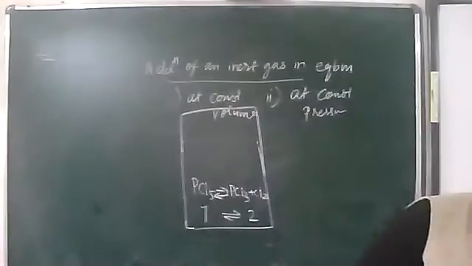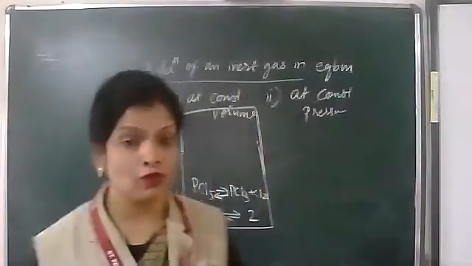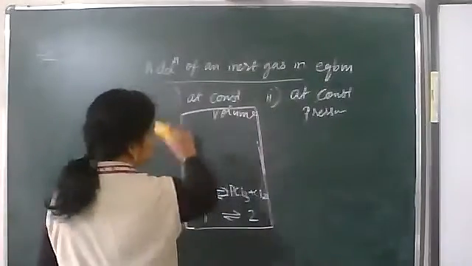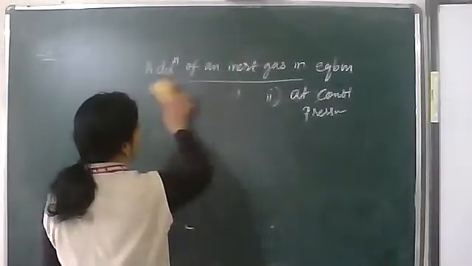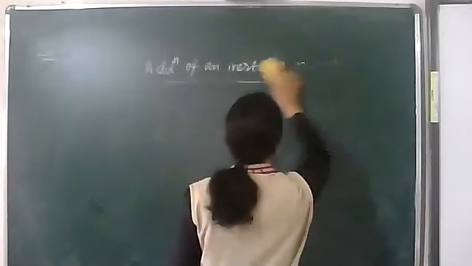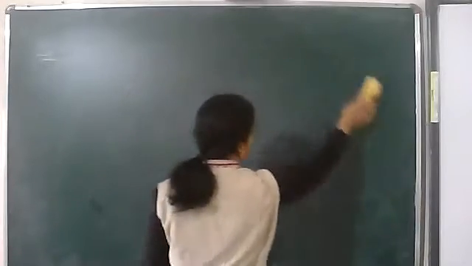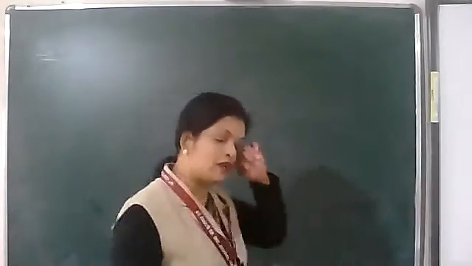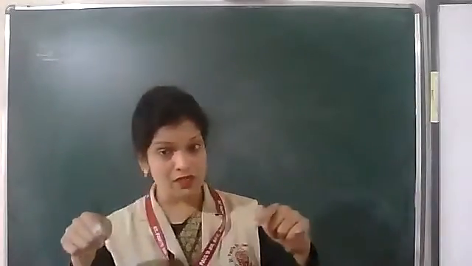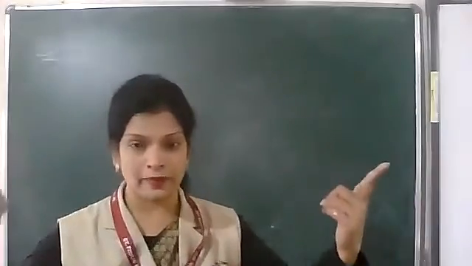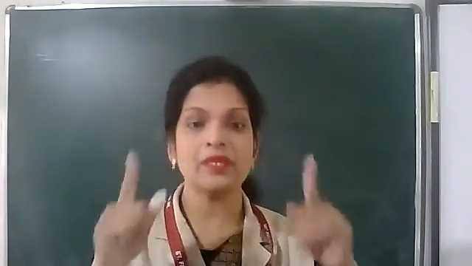So with addition of an inert gas at constant volume, there is no problem, no change in the equilibrium, no change in the equilibrium constants. It cannot shift the equilibrium either to left or right. But at constant pressure, to keep the pressure constant, you are going to increase the volume. When you increase the volume, the individual pressures decrease, meaning ultimately you are decreasing the pressure.